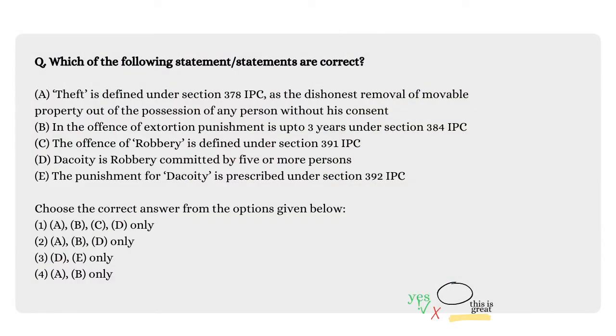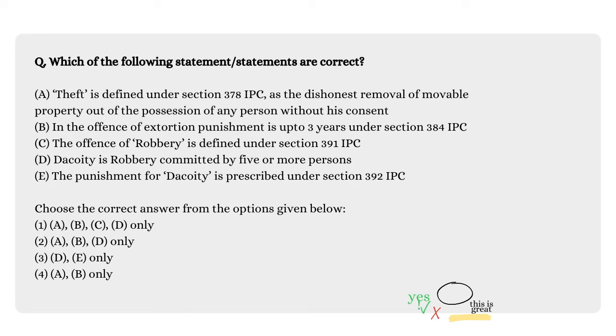Here we have our first question, which is based on the statements, and out of them you have to pick the correct ones. So this question is based on offences against a property, and that comes under chapter 17 of IPC. You may also pause this video for reading out the question. So according to statement A, theft is defined under section 378 as the dishonest removal of movable property out of the possession of any person without his consent. So this statement is completely correct.